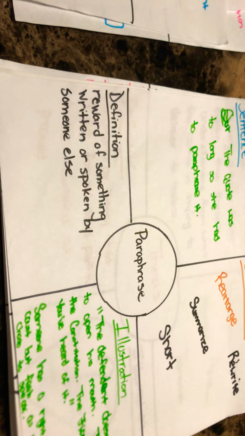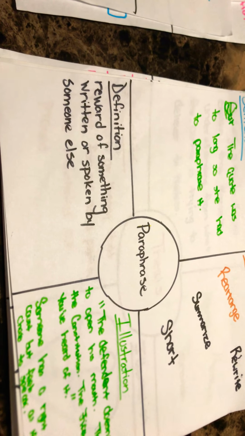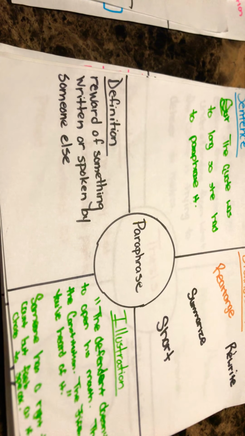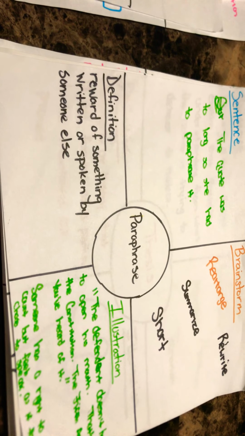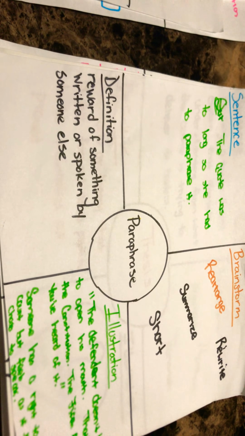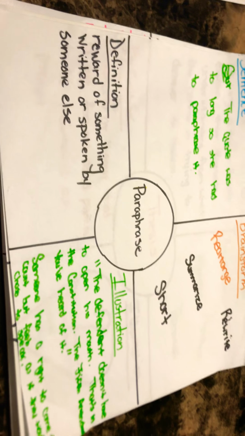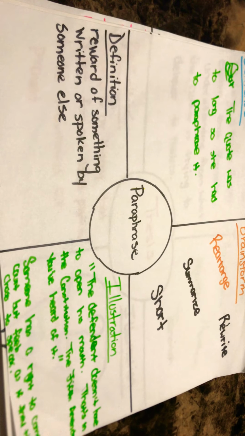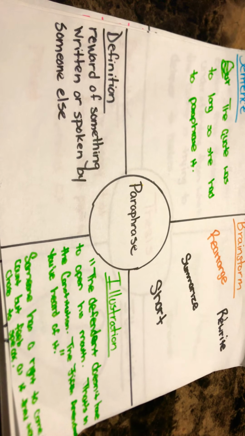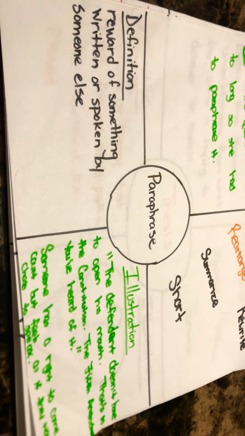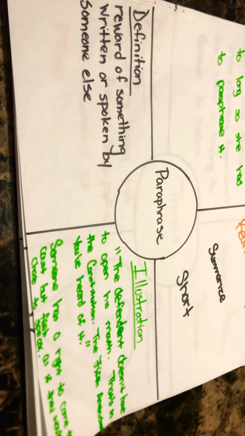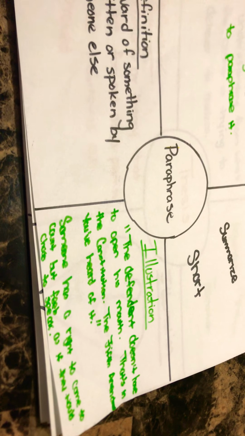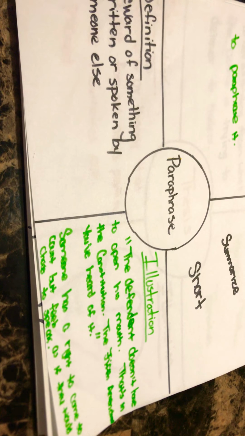Paraphrase. Definition: reword something written or spoken by someone else. Sentence: The quote was too long, so she had to paraphrase it. Brainstorm: rearrange, summarize, short, rewrite. Illustration: The defendant doesn't have to open his mouth. That's in the Constitution, the Fifth Amendment. Basically, they're saying someone has a right to come to court, but they could choose to speak.